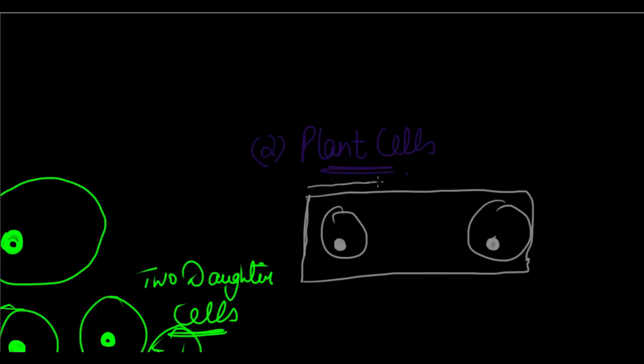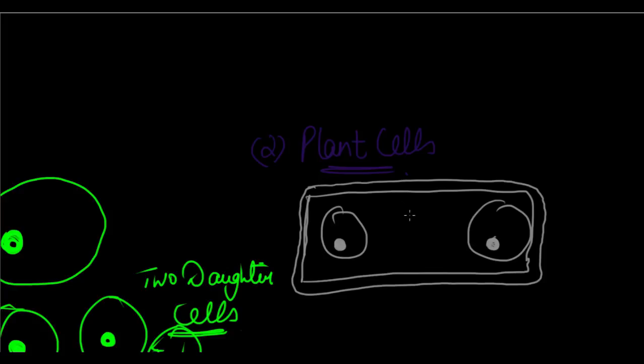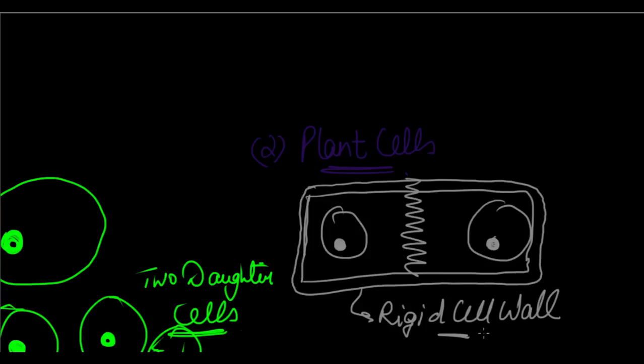But remember that the plant cell has a cell wall, which is rigid. It is not easy for it to do this. The cytokinesis process is slightly more complex because of the presence of the rigid cell wall.